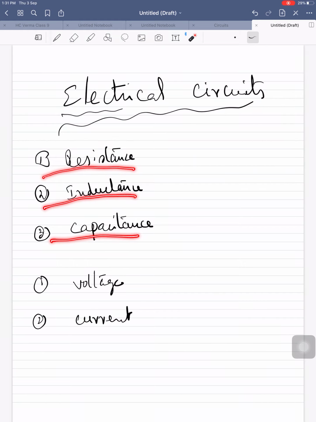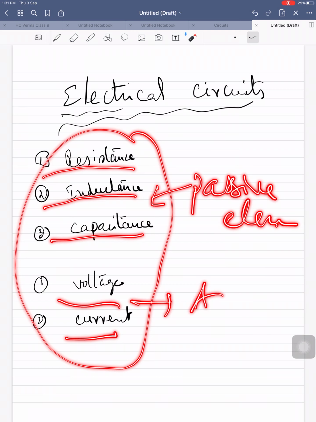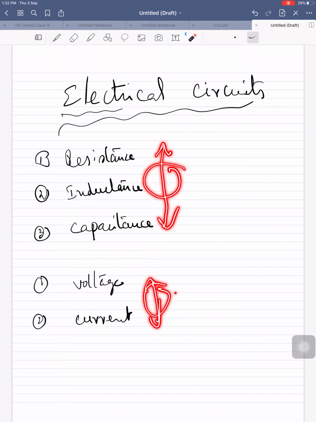In this also you can classify as 2: passive elements and active elements. What is passive and what is active? Passive means it consumes or stores energy. Active means it delivers energy.